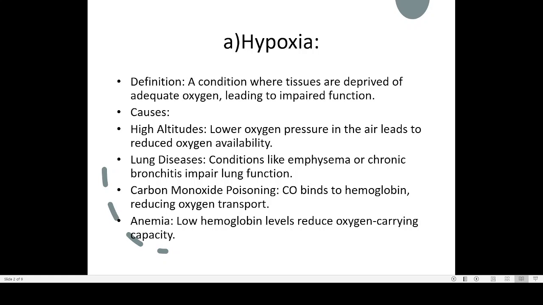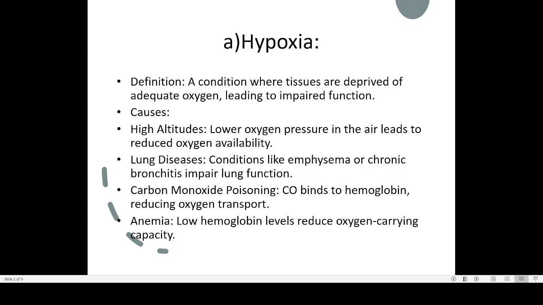And one such problem is hypoxia. Hypo means low, oxia means oxygen. So hypoxia means the body is getting very low oxygen. That situation is known as hypoxia. So here there is a definition. It's a condition where tissues are deprived, deprived means not getting adequate oxygen, leading to impaired, impaired means wrong or poor functioning of the tissue. That situation where tissues are not getting sufficient oxygen is known by the name hypoxia. It comes from the words low oxygen.